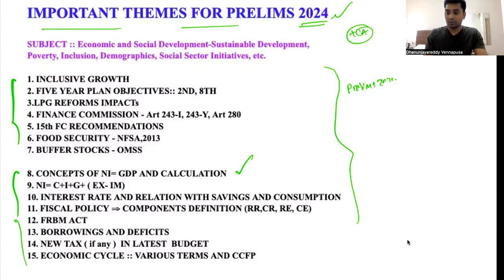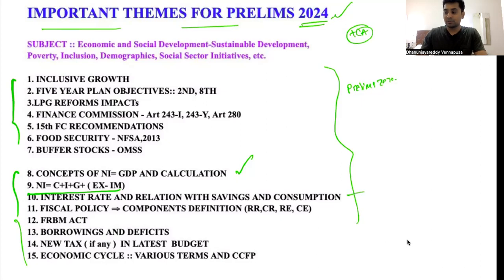You can download it. The concept of national income through the expenditure method, C plus I plus G plus X minus M, is extremely important. Calculation of national income through the expenditure method. What they will ask you is the substantiations of it: what happens when the government is decreasing its investment, or when the public is reducing their consumption expenditure. There will be some interpretations of it. We have seen a number of questions in the last two videos depending on that.